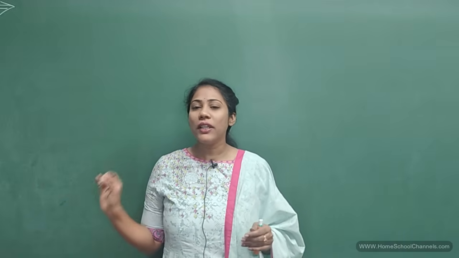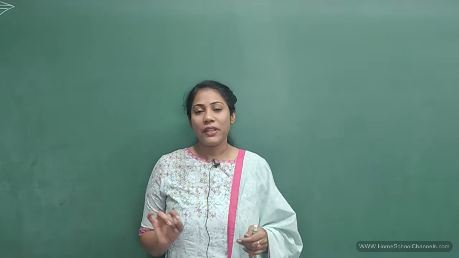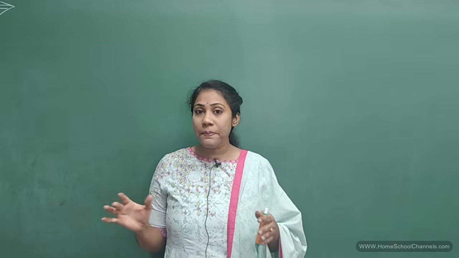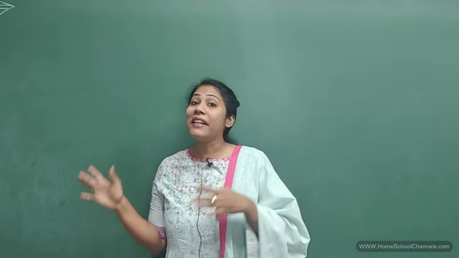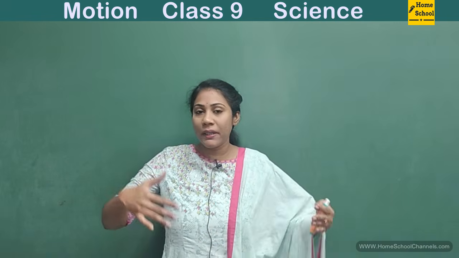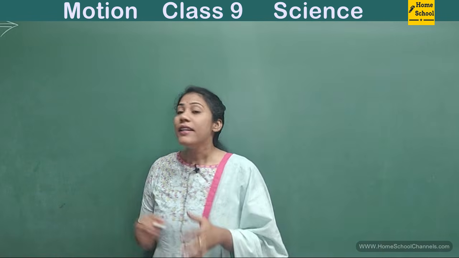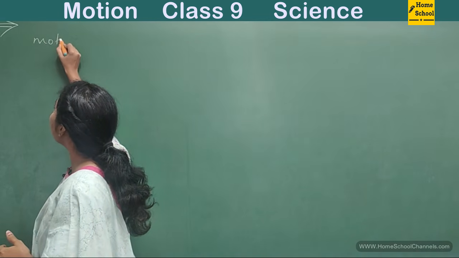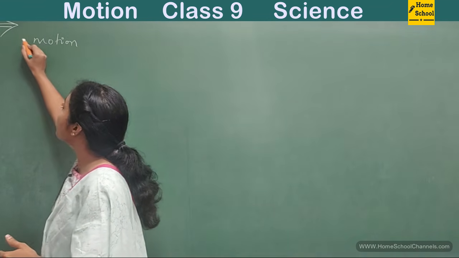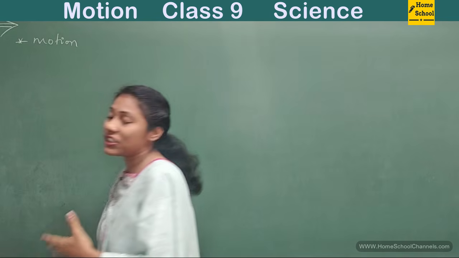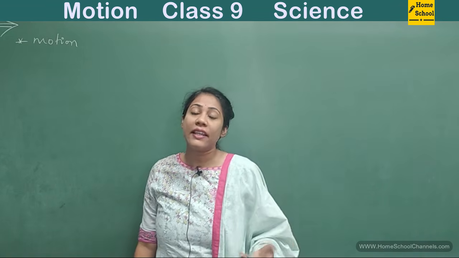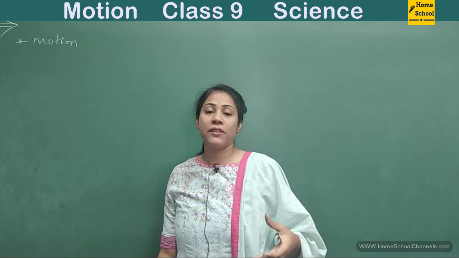Let's quickly go to the chapter motion. First, let me tell you what concepts are there in the chapter and how you have to study them in a particular order. First and foremost, you have to understand the meaning of the word motion: what we actually mean by motion, what the different types of motion are, and how we describe motion.